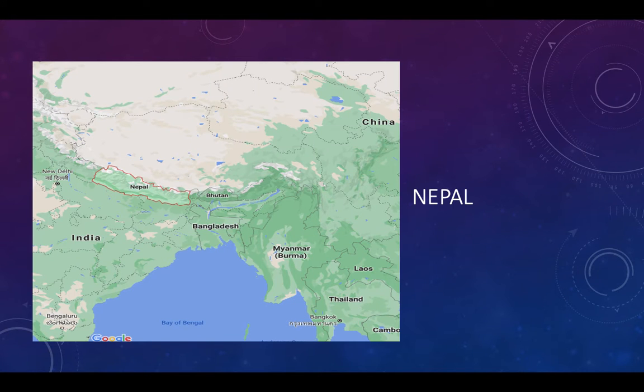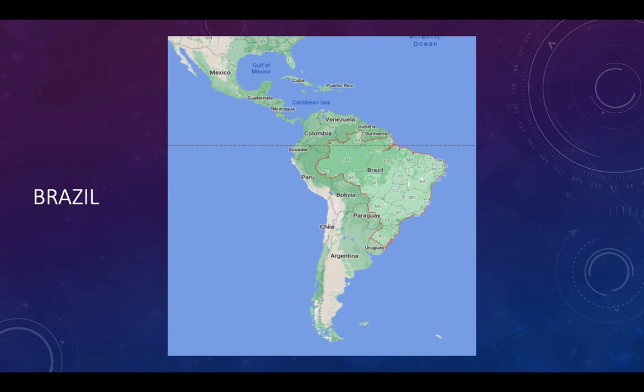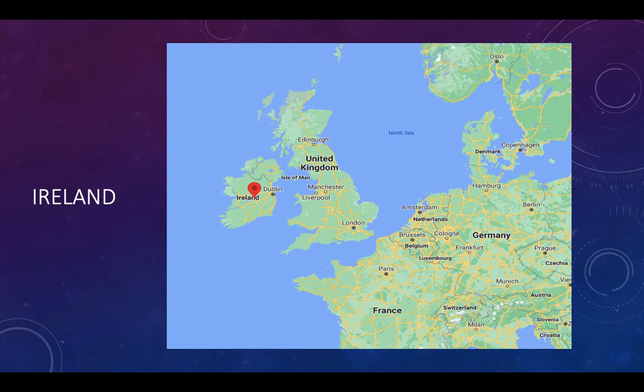So, looking at the country of Nepal, I thought that it would be kind of cool to see where it is located on the map. So you can see right here it's outlined in red and it's between China and India. Looking at Brazil, you can see it's kind of below Mexico. And looking at Ireland, you can see that it's across from the United Kingdom.